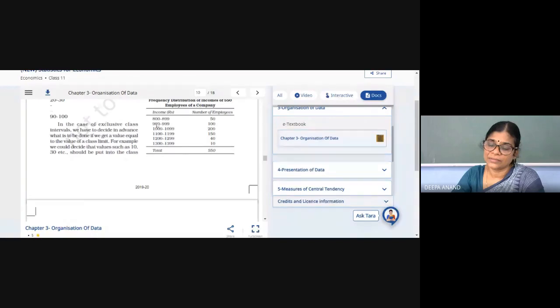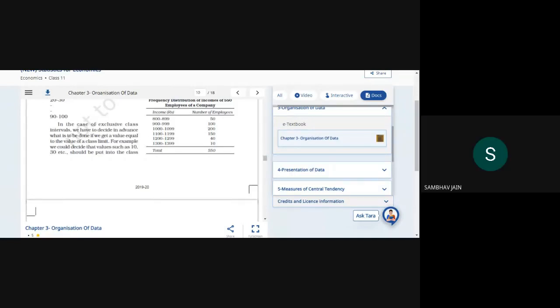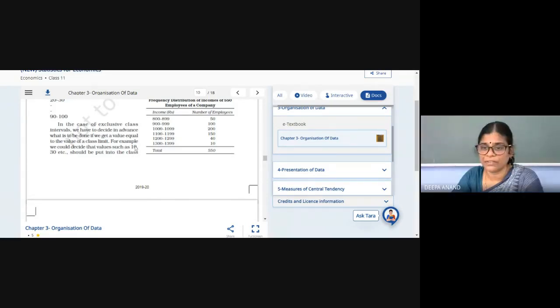Come on. What kind of class interval is this? It's very bad. Sorry? Inclusive. Inclusive. Yeah, answer the question very fast.